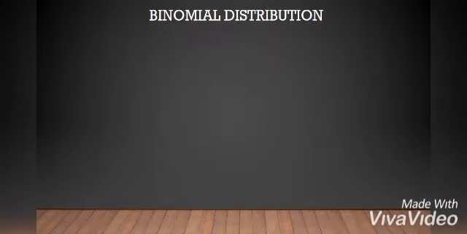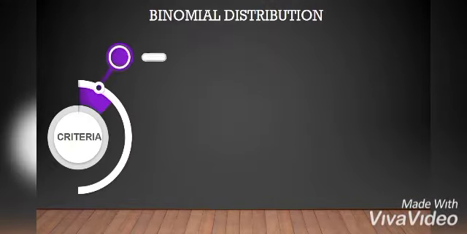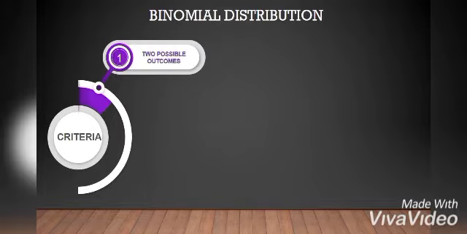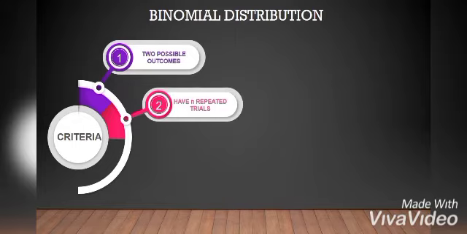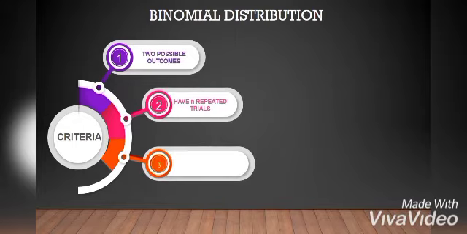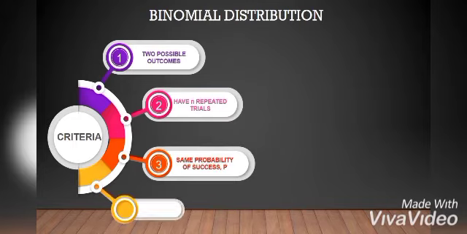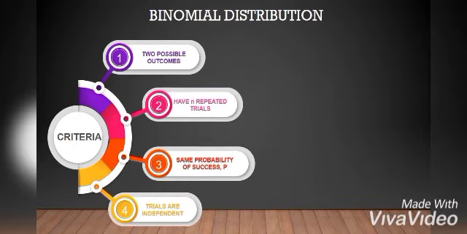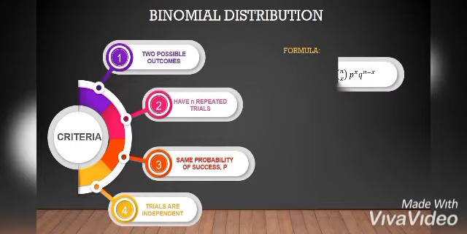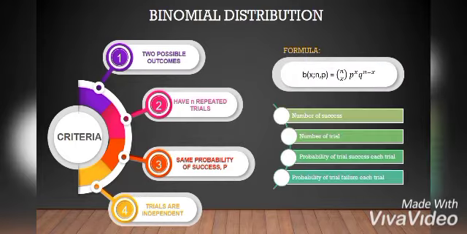Binomial distribution. The criteria of binomial distribution are: first, have two possible outcomes; second, have n repeated trials; third, have the same probability of success in every trial; fourth, the trials are independent, meaning one trial does not affect the result of other trials. This is the formula for binomial distribution, where x is the number of successes, n is the number of trials, p is the probability of trial success, and q is the probability of trial failure.